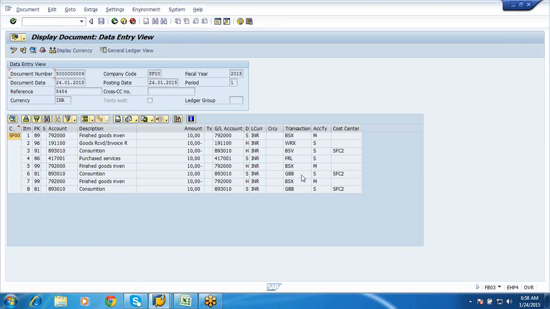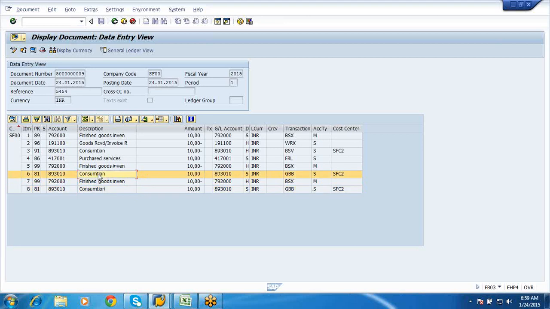Here again this GBB, BSX, GBB, BSX, is for your child components. The finished goods inventory is getting updated and one is getting consumed.